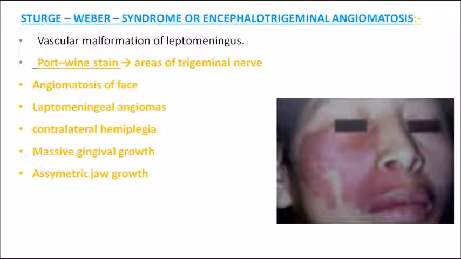Leptomeningeal angiomas can be seen, contralateral hemiplegia, massive gingival growth will be seen in the oral cavity, and asymmetric jaw growth. So these are the other features of Sturge-Weber syndrome. Very important.